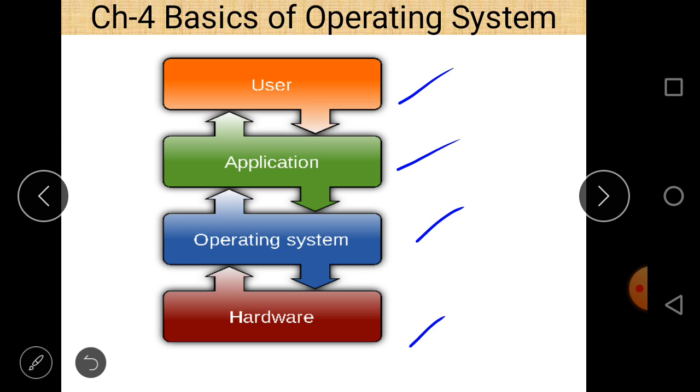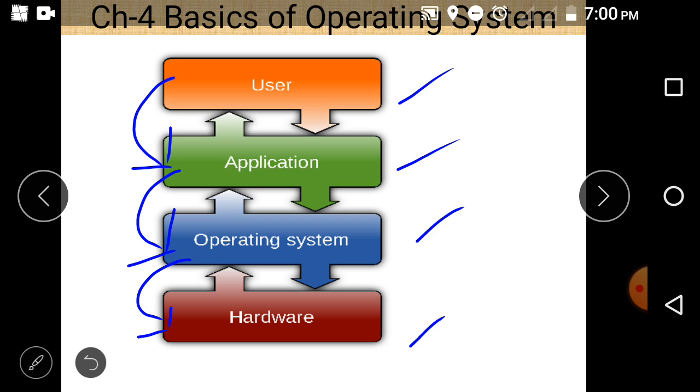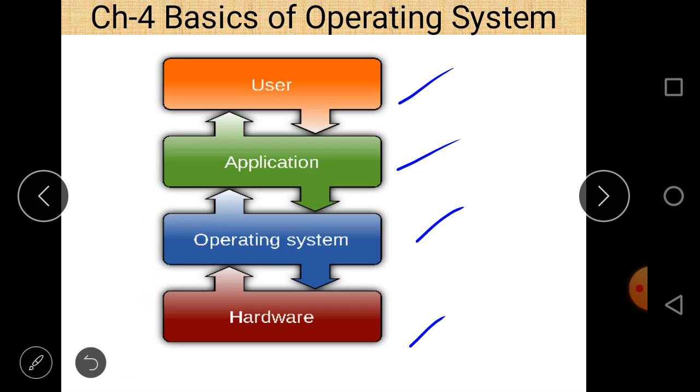The concept is very simple. User interacts with application software, and application software interacts with the operating system, and the operating system directly interacts with hardware. So we can say that application software cannot directly interact with the hardware, or a user is not able to interact with the hardware. For this purpose, an operating system is required. So the operating system works as an interface between the application software, or we can say the user, and the hardware.